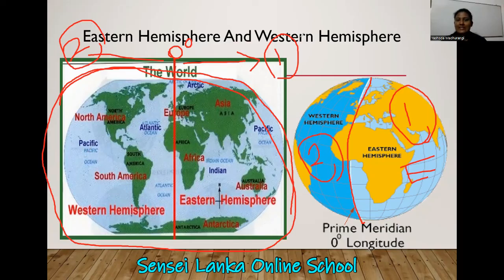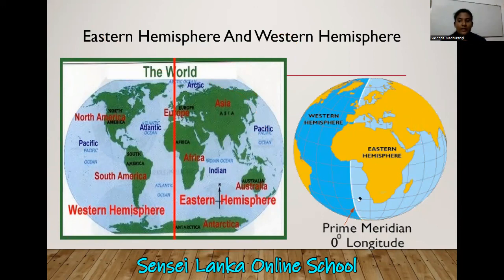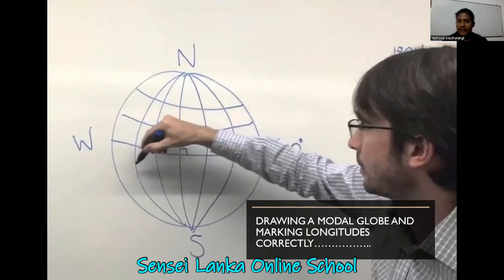Now I think you understand our lesson. Longitudes. I gave you a definition. I introduced how to draw it on the model globe, how to draw them on paper, and we looked at a lot of pictures. So my dear children, now I think you understand this lesson well. Look at the way of drawing it. You can draw sketch images like this when you are studying. It will be helpful for you to remember the lessons.